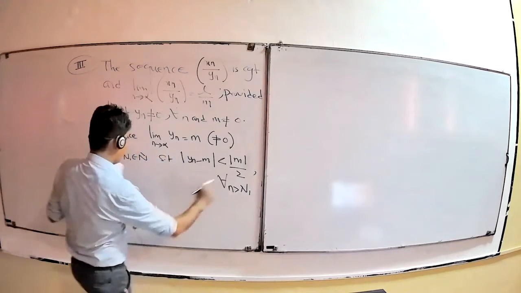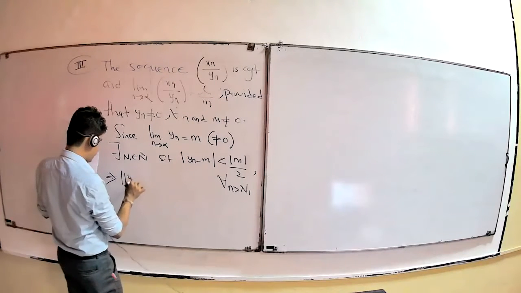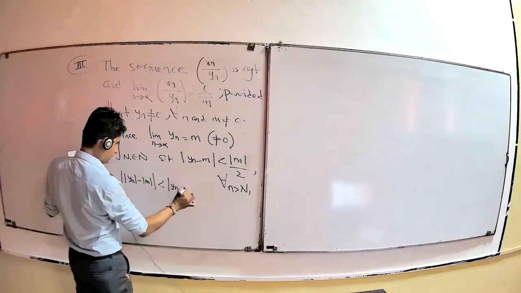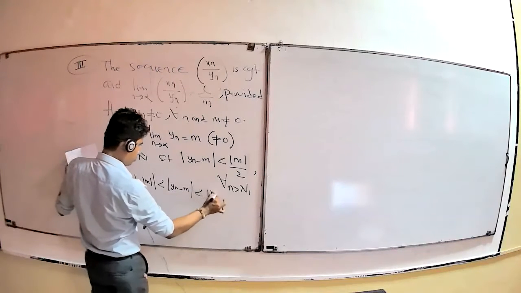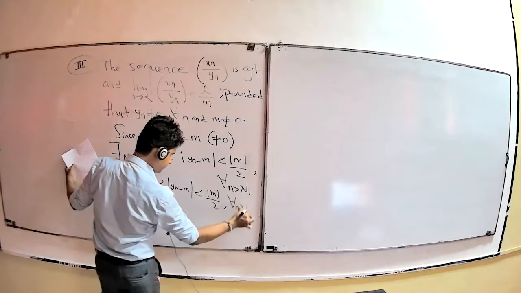You already studied in the inequalities that the modulus of Yn minus this one is less than modulus of M by 2 for all n greater than n1.